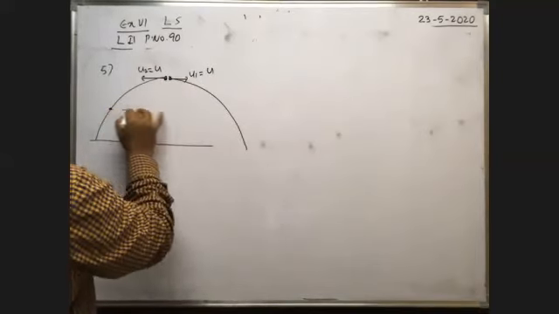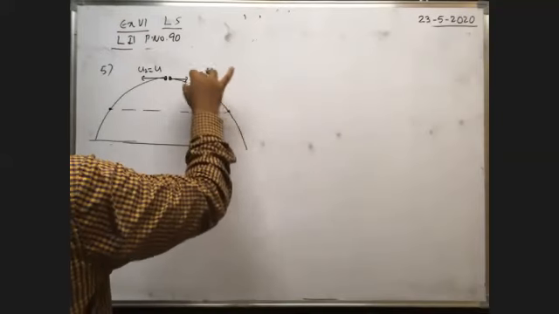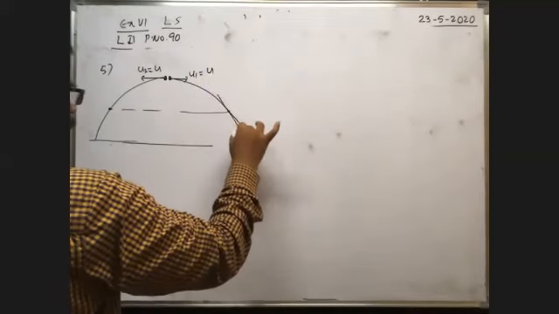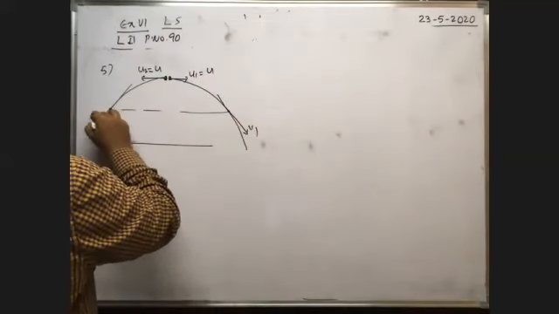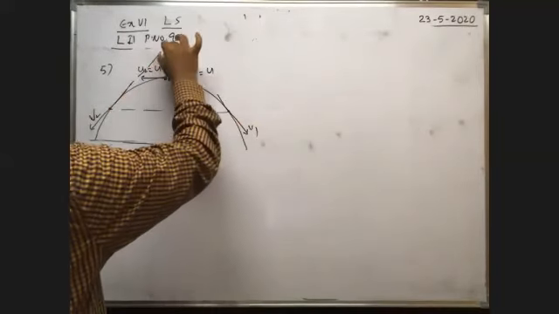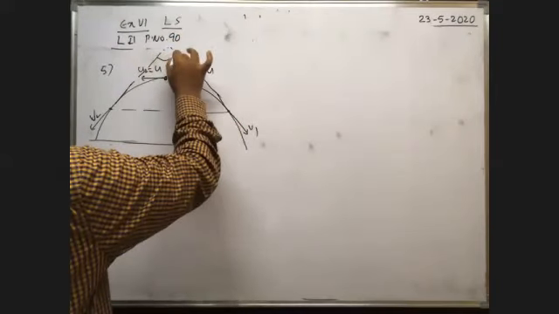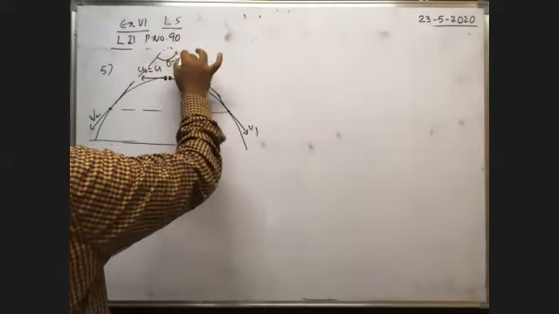Then these two particles travel like this, and after some time, whenever the two particles reach the positions here, the velocity of this particle is v1 and the velocity of this particle is v2. So here, after what time is the angle between the velocity vectors 120 degrees? That is the question they asked.